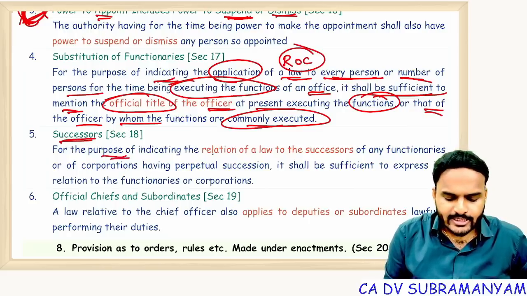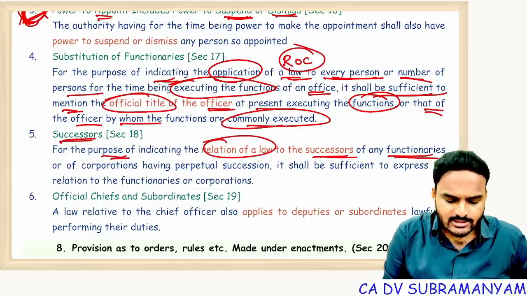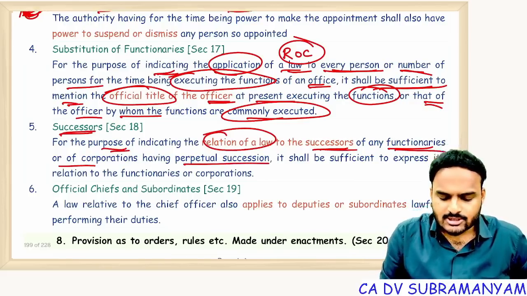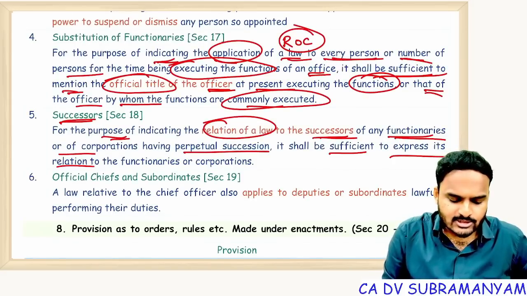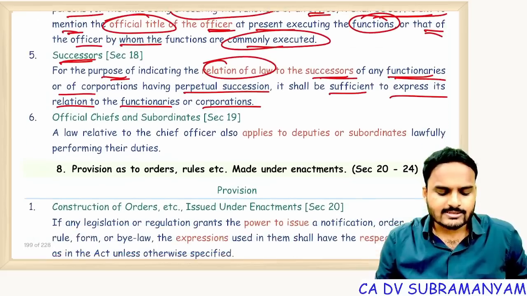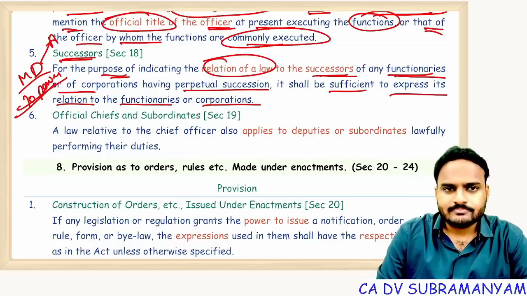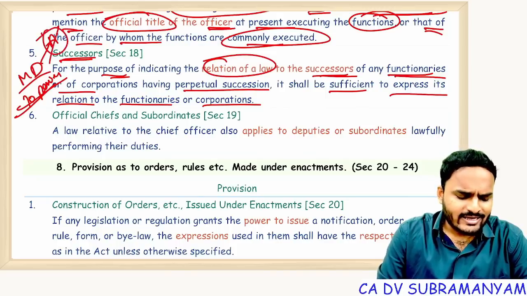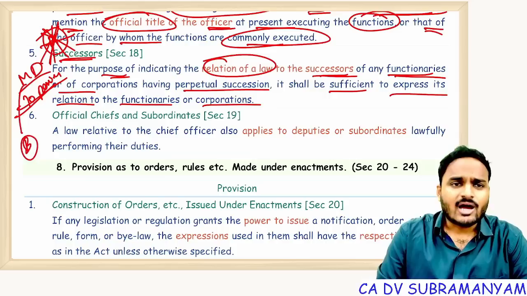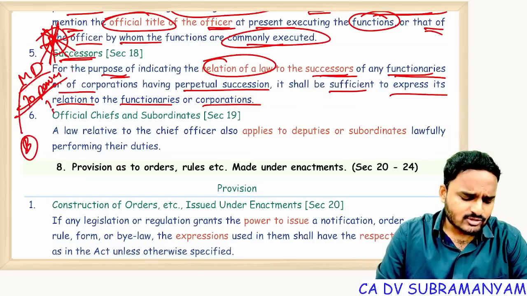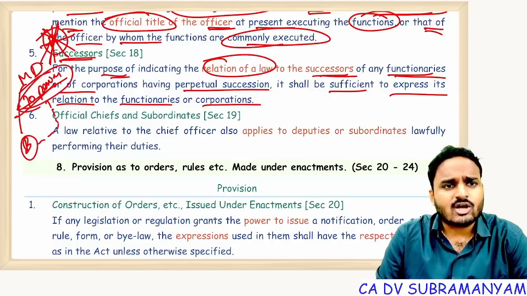For the purpose of indicating relation of a law to the successor of any functionaries or corporations having perpetual succession, it shall be sufficient to express its relation to the functionaries or corporations. Suppose the MD has, for example, 10 powers. Right now, Mr. A is MD. A resigned or A retired or A died or A became insolvent, B became managing director. Automatically, all these 10 powers, B can exercise. That's it. Successors will also get the same powers.